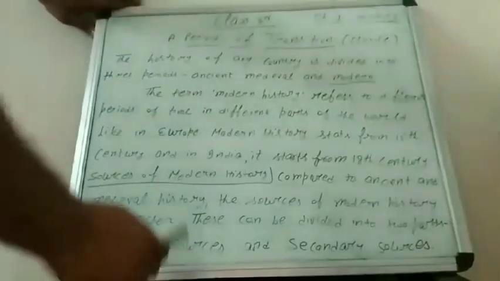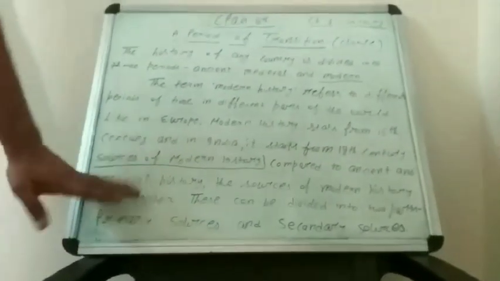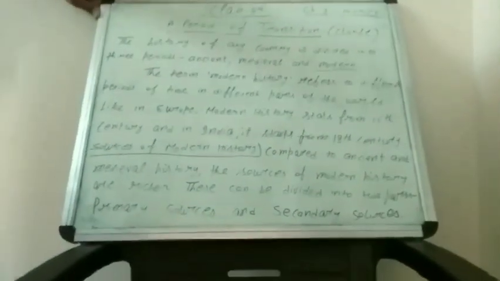So here first we talk about the sources of modern history, what type of sources we have. As compared to ancient and medieval history, the sources of modern history are much richer, because in ancient India we don't have any written sources, because at that time people didn't have knowledge of writing.